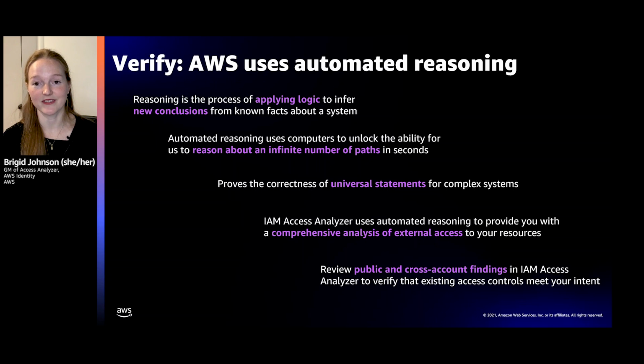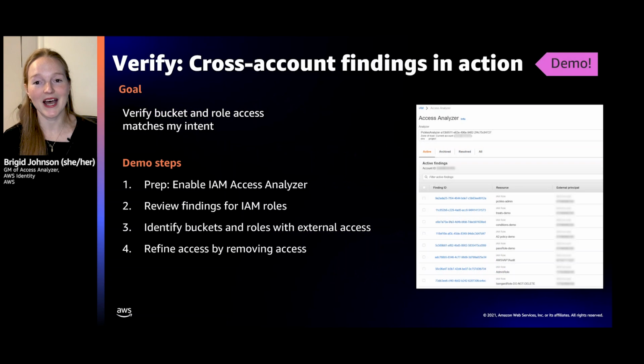And this is a comprehensive analysis because there are so many paths of permissions. And with that, we turn it into public and cross-account findings in Access Analyzer. The coolest part about this is that those first 4 things on the slide, you don't even know you're using automated reasoning, right? AWS does it all for you to make sure that our analysis is comprehensive. So let's check it out. We're gonna have a demo, and I've already enabled Access Analyzer in my account, and I'm going to go verify some bucket access and some role access to make sure it is what I intend. So let's go over to the demo and see what it's like.